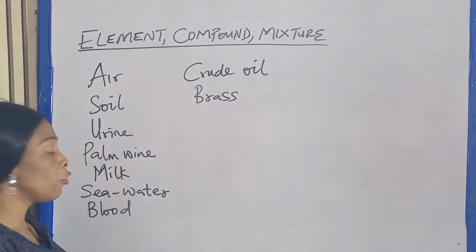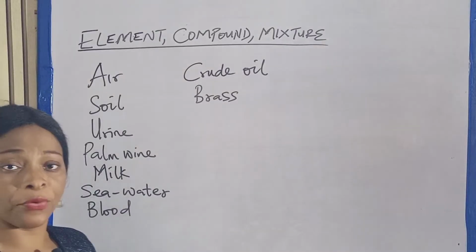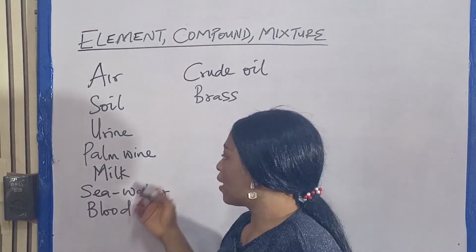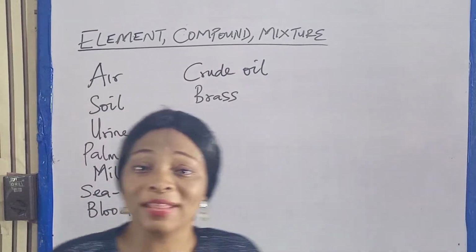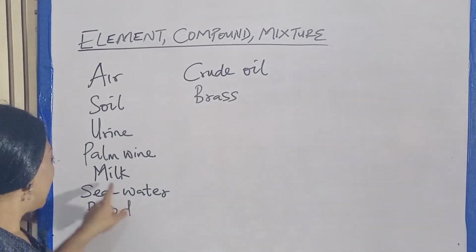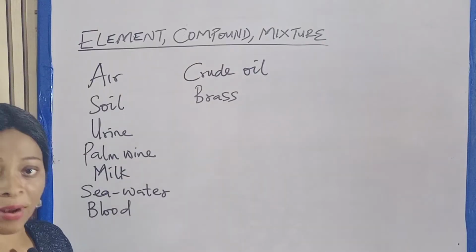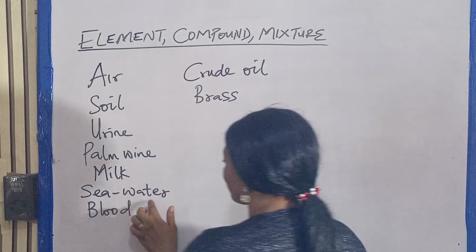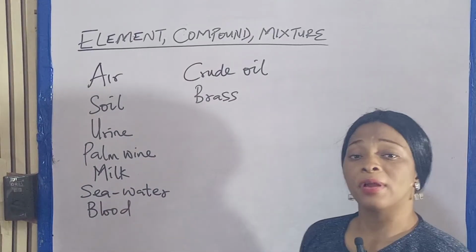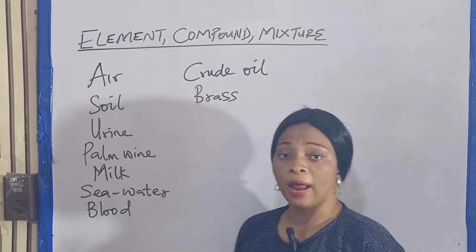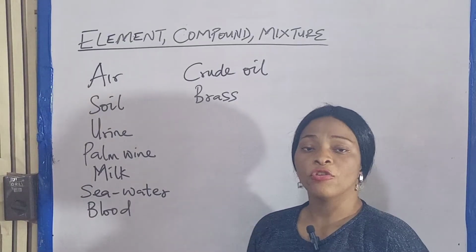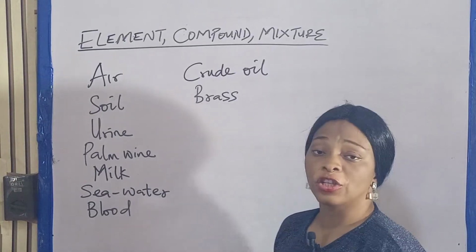Okay. Urine. Urine can be separated in the lab. Then palm wine. Palm wine can be separated as well. Milk. Milk can be separated into its components. Then you also have your seawater. Seawater can be separated into sodium chloride and water. Blood can be separated using centrifugation process.